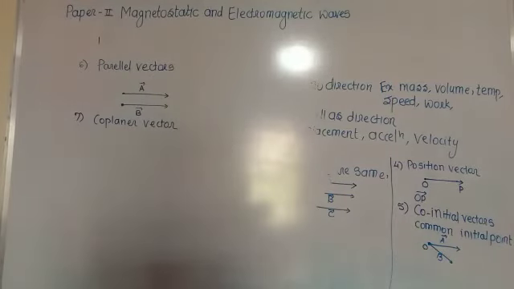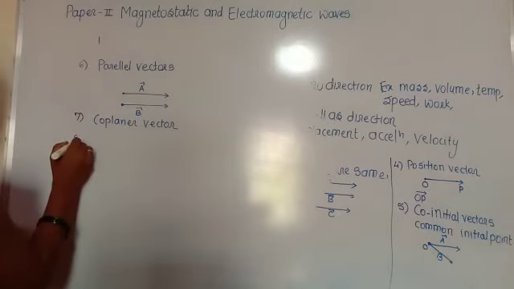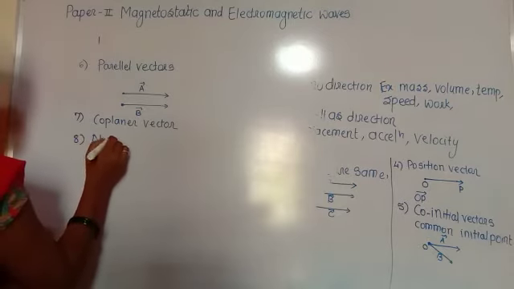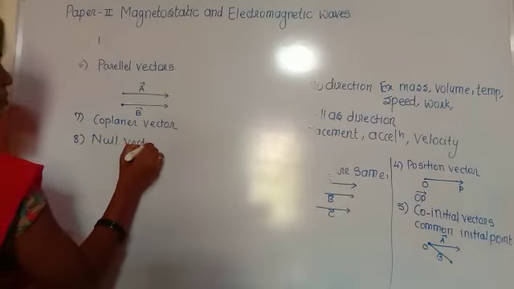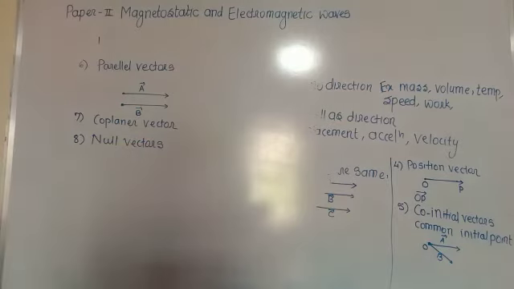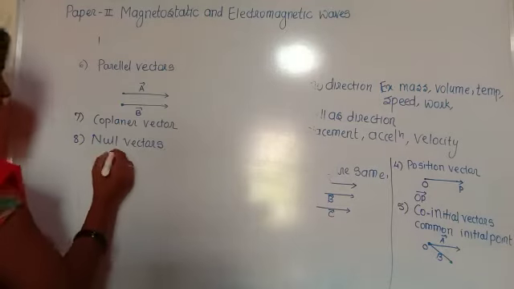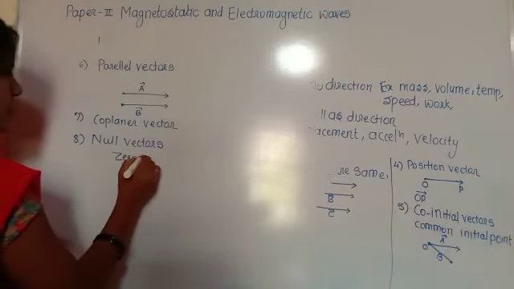The next one is the null vector. If the initial and terminal points of a vector are coincident, the vector is called the null vector, and the null vector has zero magnitude.